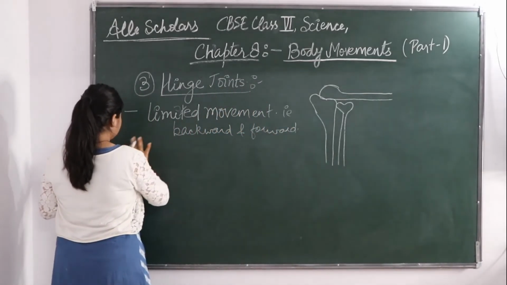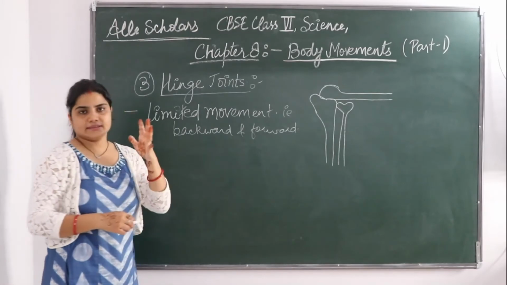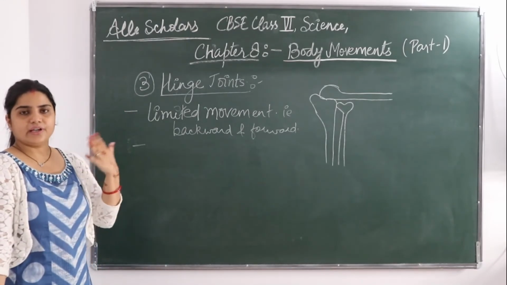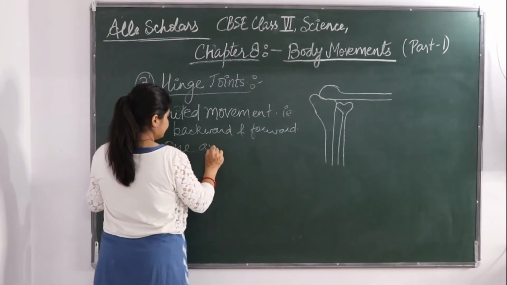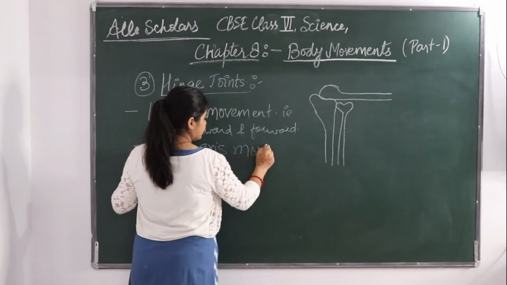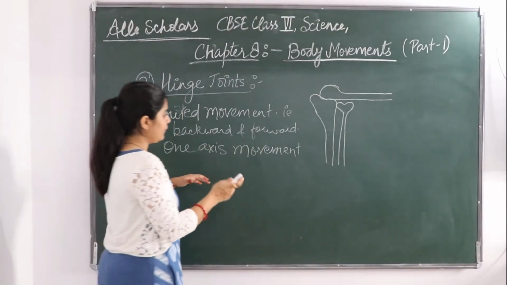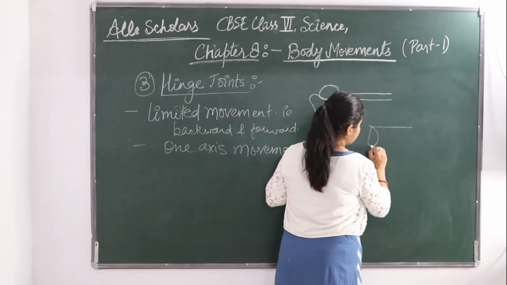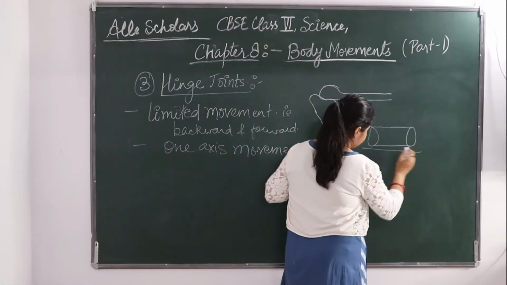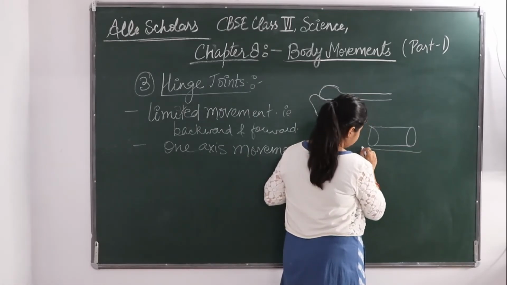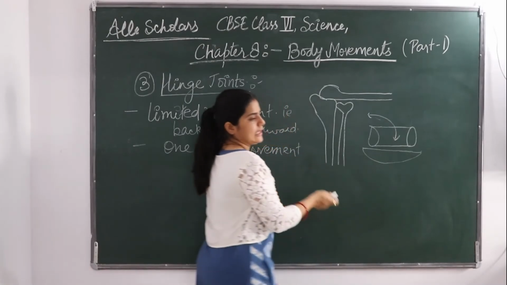Now the next thing is that it is movement along one axis. It's not three-dimensional or circular. It's one axis movement. Like this, I will be showing you. The movement is like this in one axis.